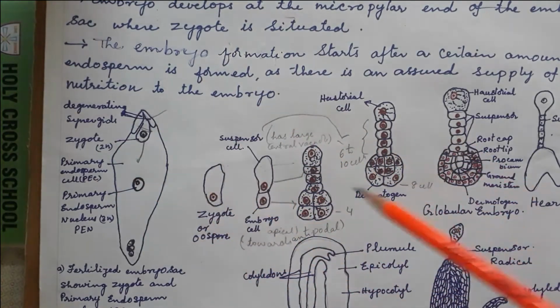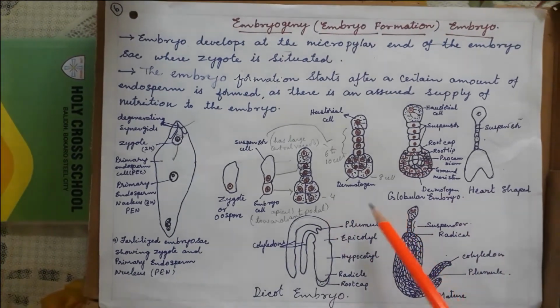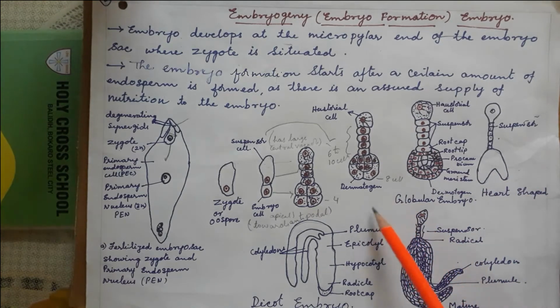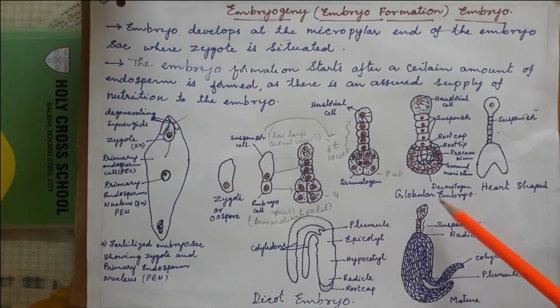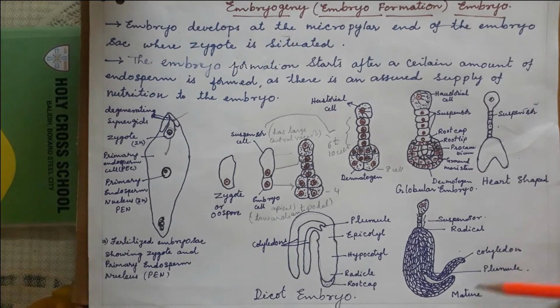Okay, now the early stages of embryo development, both in dicotyledon and monocotyledon, will be the same. Suppose if you see the dicotyledon, I had already explained the divisions. If you see according to your textbook also, first the proembryo will be there. Okay, proembryo is the starting one. Second is the globular stage. Then the heart shape will be there, and the mature embryo will be there. And this is a typical dicotyledon embryo.